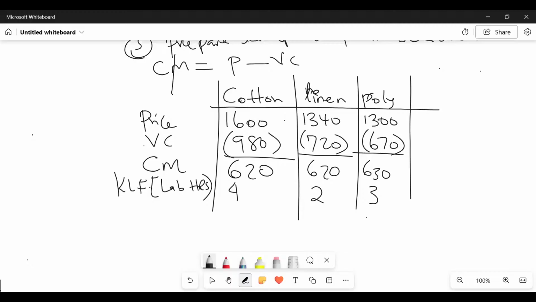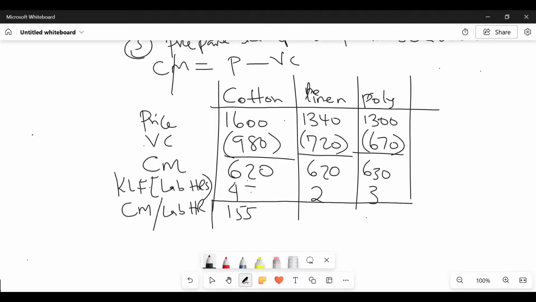Are you able to give me this figure? So come here and give me the CM per limiting factor, or CM per labor hour in this case. So say 620 divided by 4. So you are dividing this. And the physical students are telling me, Mwalimu, this is pretty easy.